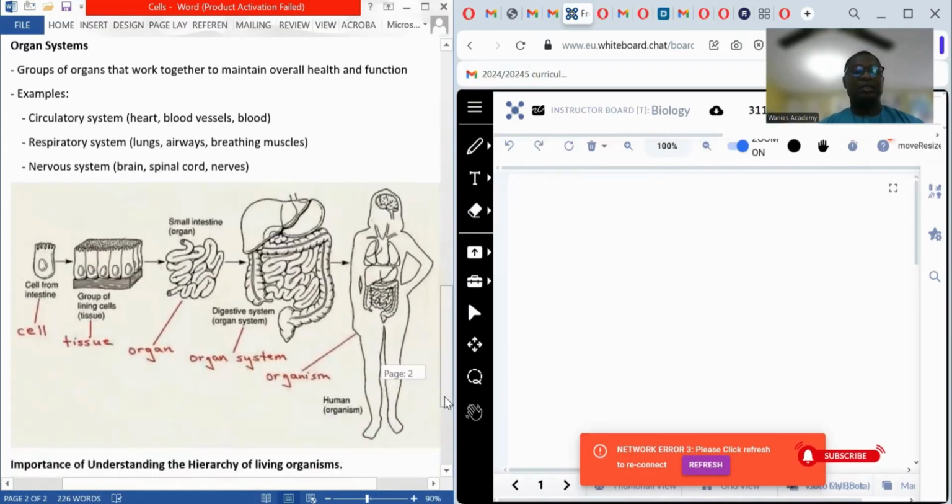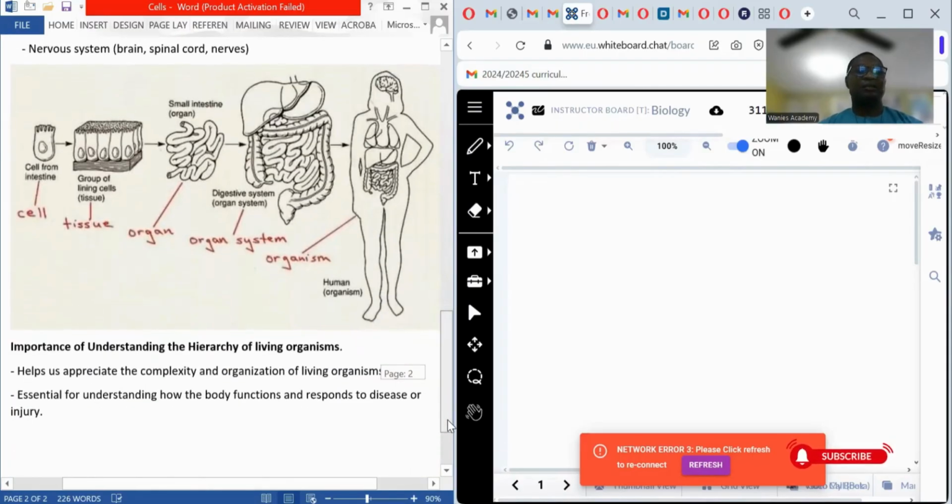Now, looking at my chart here, you can see the diagrammatic expression of cells, tissue, organ, and organ system. Now, this is the cell of the intestine. It is the villi which absorb nutrients after digestion. It forms up the lining of the walls of the small intestine. Now, this lining of the wall of the small intestine now folds up to form the small intestine.